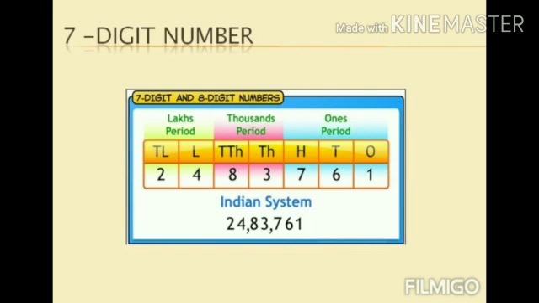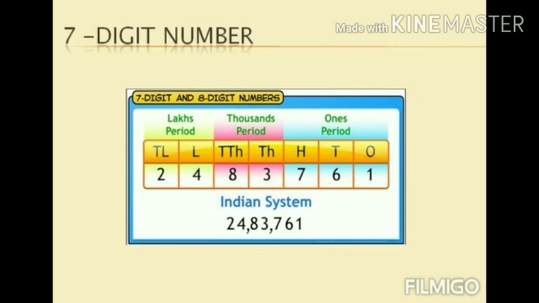Let us separate the number period wise by using commas. Here I have separated, see how I have separated with commas, 24,83,761. So let us read the number along with its period.